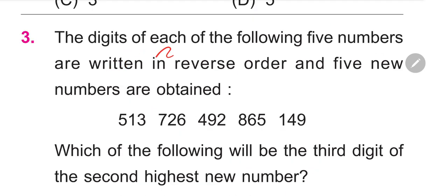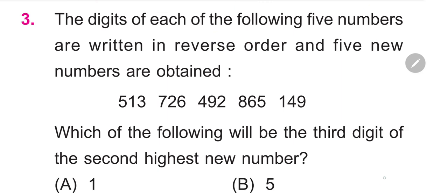In this question, the digits of each of the following 5 numbers are written in reverse order and 5 new numbers are obtained. Can you guess?